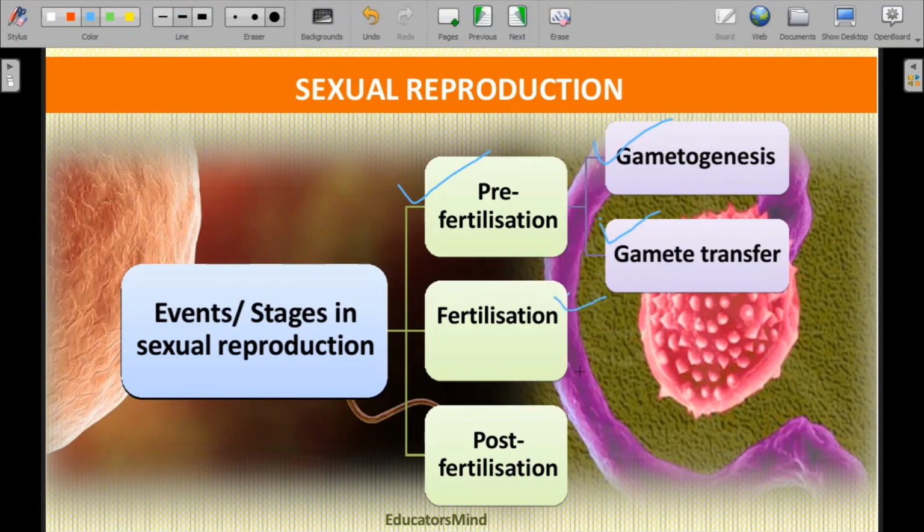After fertilization, the stage is called post-fertilization. So sexual reproduction is divided into three important stages: pre-fertilization, fertilization, and post-fertilization. Pre means before and post means after. Fertilization is the center point, between before fertilization and after fertilization. We will discuss this in our next lecture.